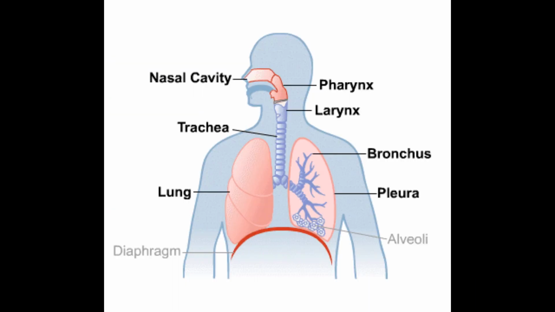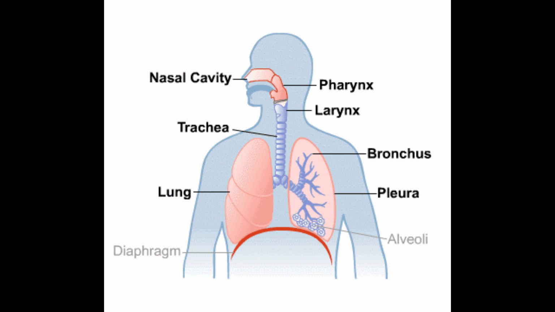Now let us see how the respiration process occurs in human beings. Human beings have a well-developed respiratory system which is responsible for breathing in oxygen-rich air and breathing out carbon dioxide. The lungs play a major role in the respiratory system. These are the sites where the exchange of gases takes place. The path through which the air travels to the lungs and back into the atmosphere is called the respiratory tract.